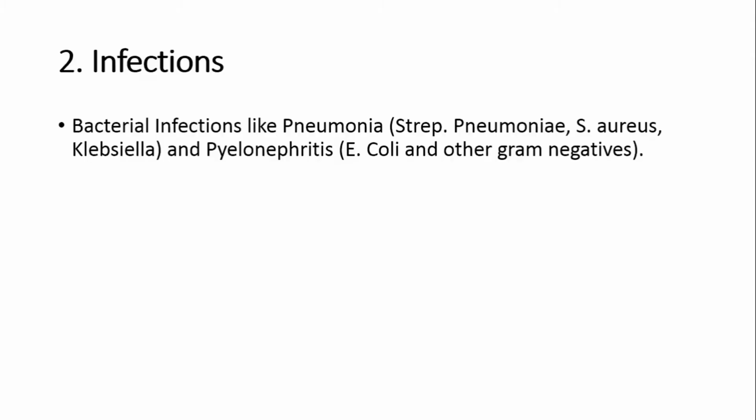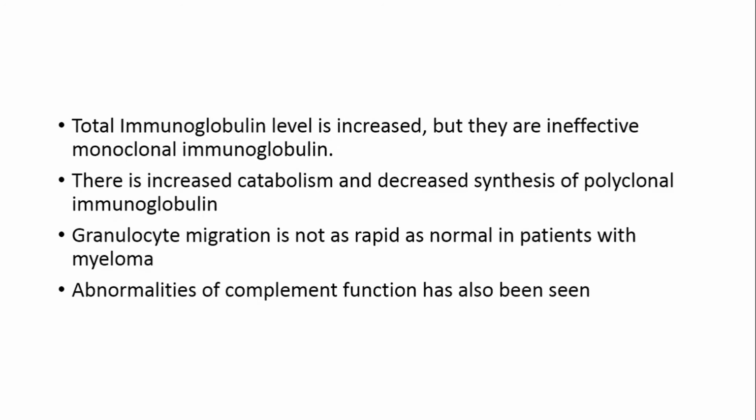There is production of a high amount of immunoglobulins in multiple myeloma. Still, the person is predisposed to various infections like pneumonia and pyelonephritis. Why does this happen? Although the total immunoglobulin level is increased, they are ineffective monoclonal immunoglobulins. Likewise, there is increased catabolism and decreased synthesis of polyclonal immunoglobulin. Similarly, granulocyte migration is found to be not as rapid as normal in patients with multiple myeloma, and abnormalities of complement function have also been seen. These are the reasons why the person is predisposed to infection.